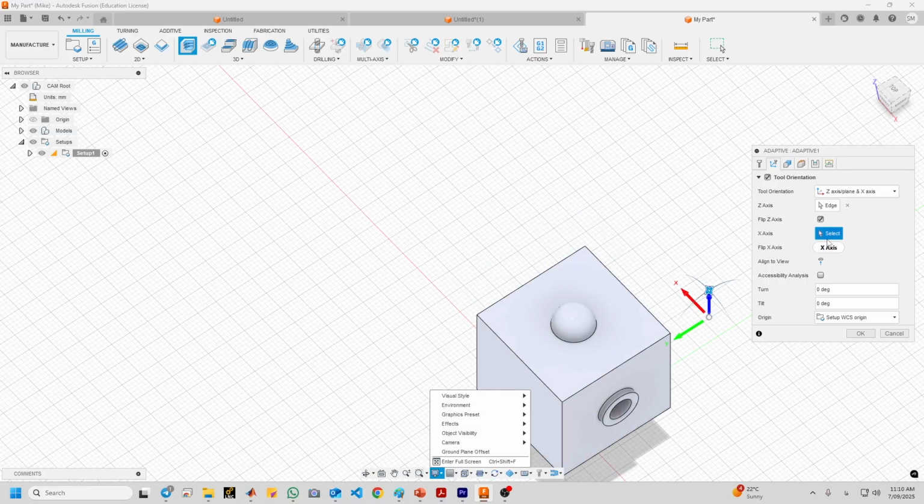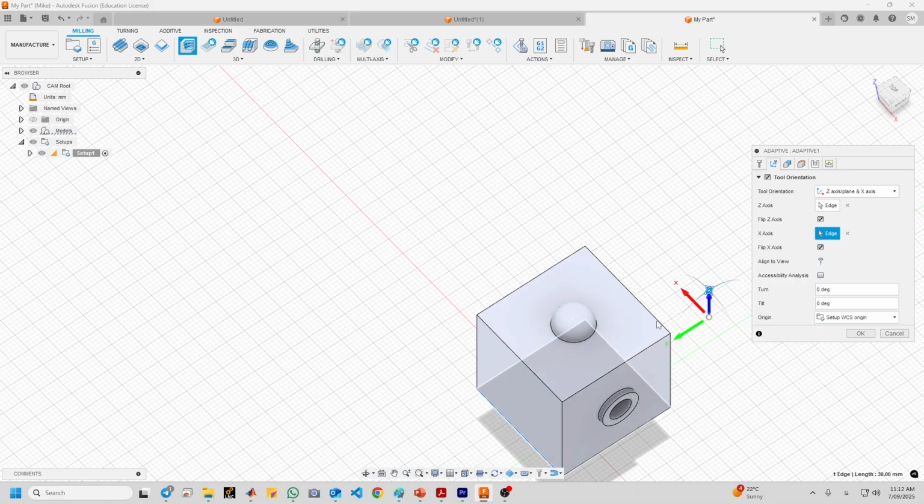Okay, now for the x-axis, you can select the front edge. I will click flip x-axis.